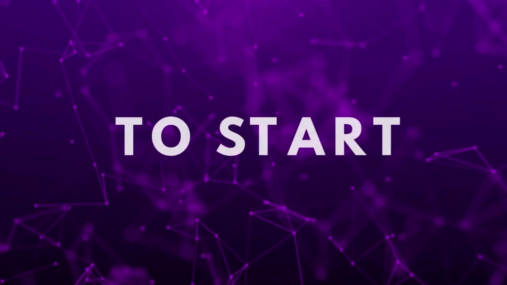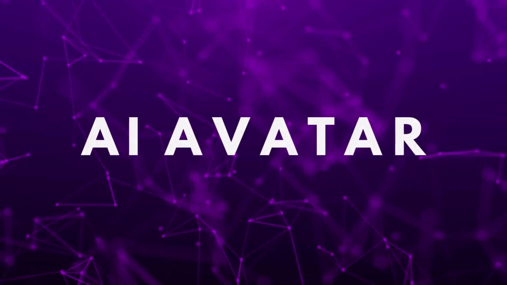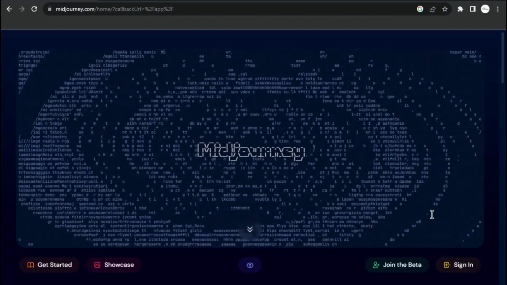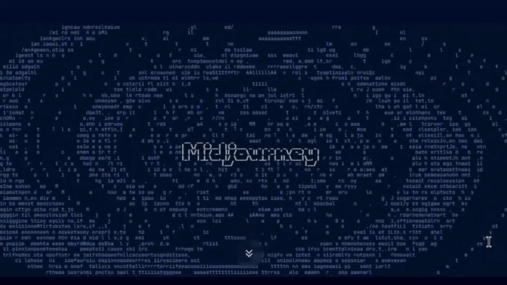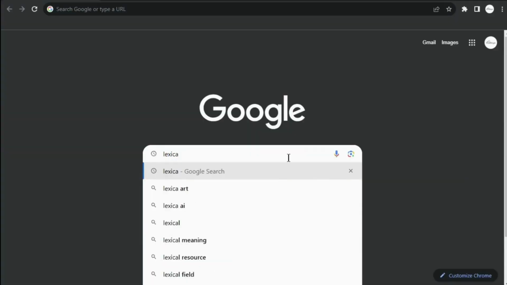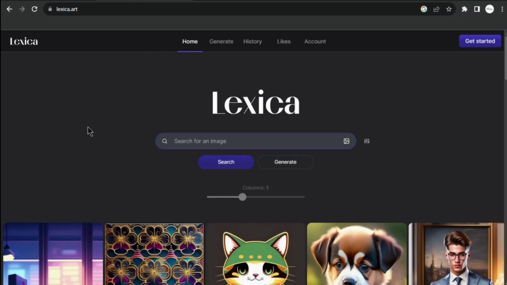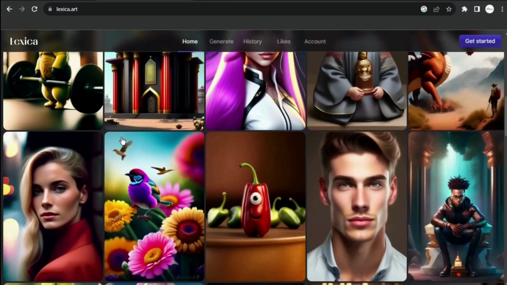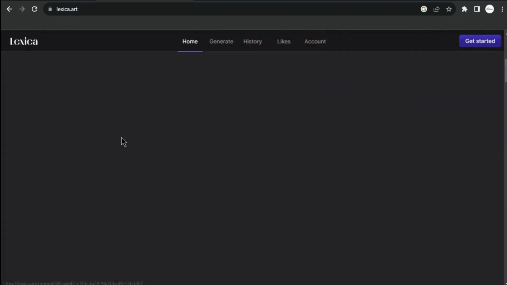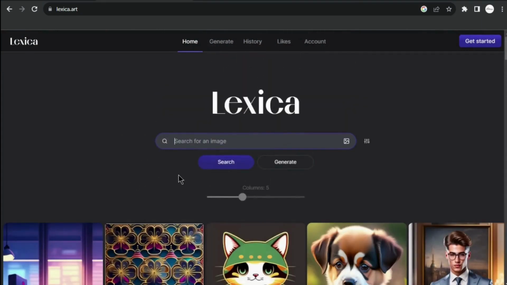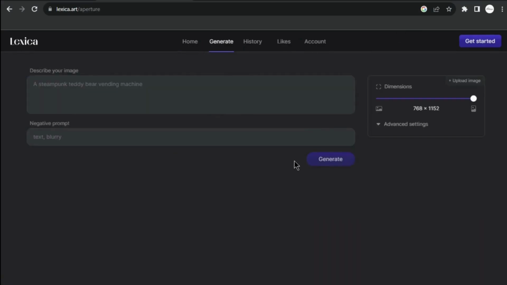Step 1. To start, create your AI avatar. The well-known tool for this is Midjourney, but we'll use its free alternative. Visit lexica.com. It has a vast library of AI-generated art. You can search here, but to make our own AI art, simply click Generate, which brings you here.